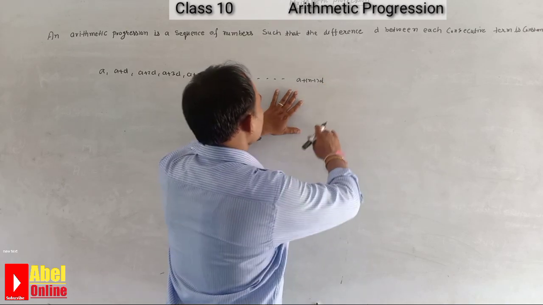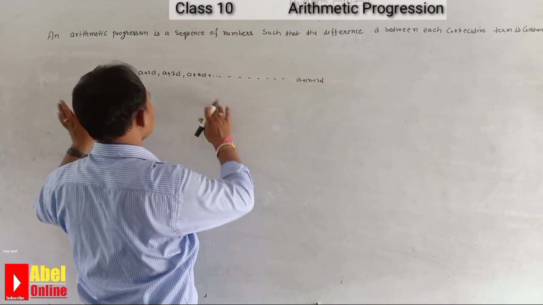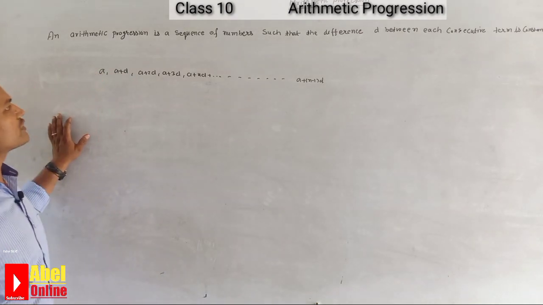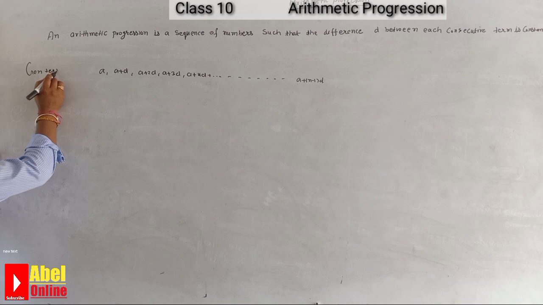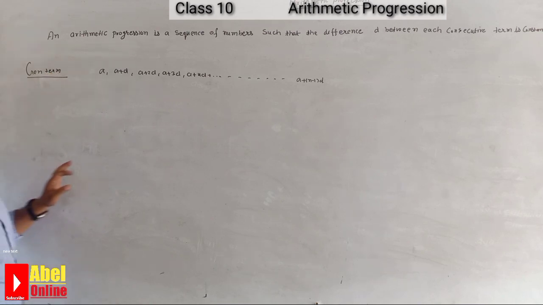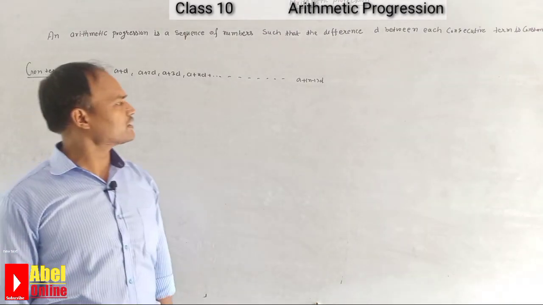So always remember: a, a plus d, a plus 2d, a plus 3d, and the last one is a plus (n minus 1)d. These are the elements of an arithmetic progression. This is the general term.